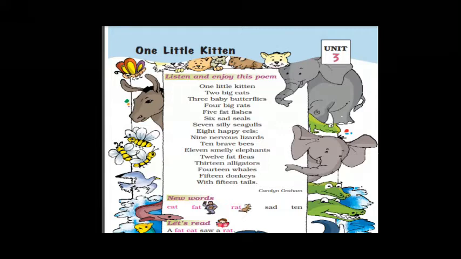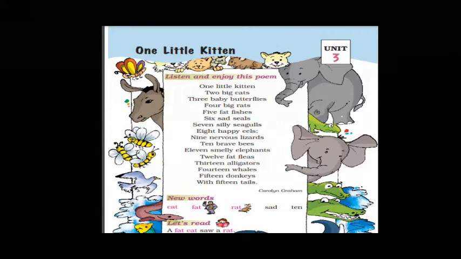Which he has seen or not seen. You must have heard about seagull, eel, seal, elephant, lizard and bee. At the same time the poet counts more and more till 15. Till 15 he keeps on counting the animals, like alligators, even the donkeys, even the whales. So basically this poem is about how children learn counting as well as know about different kinds of animals. That is the summary of this poem. Through this poem you will get to know the counting from 1 to 15, as well as understand that there are so many kinds of animals.